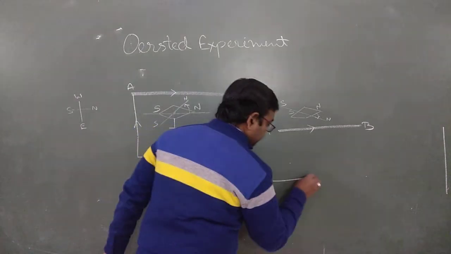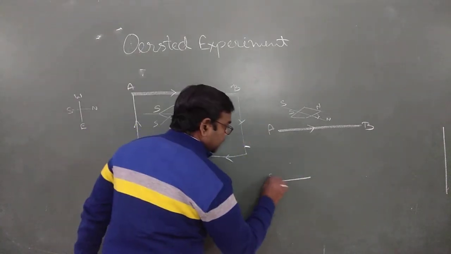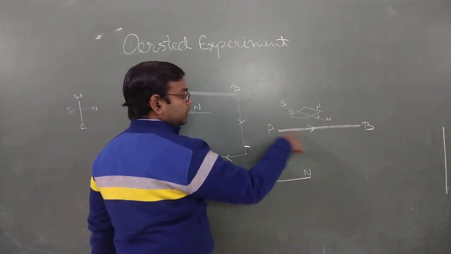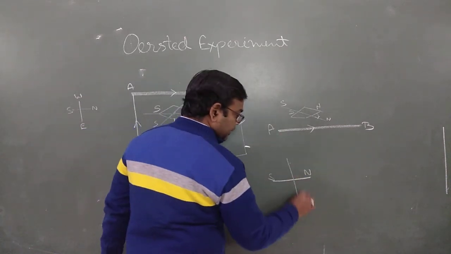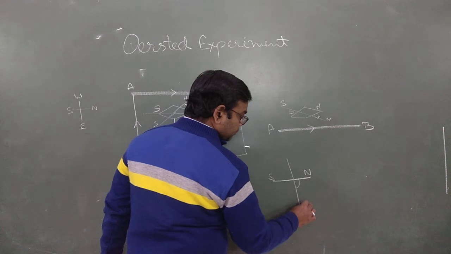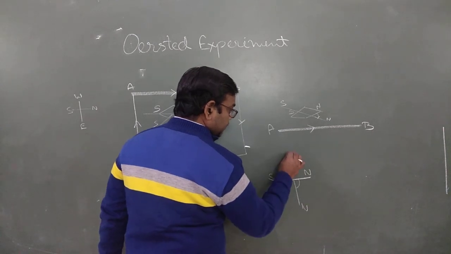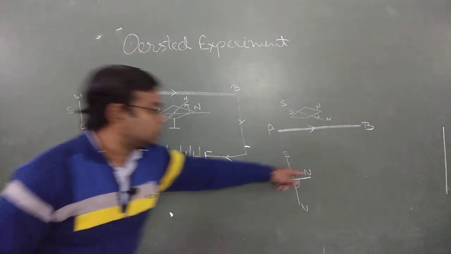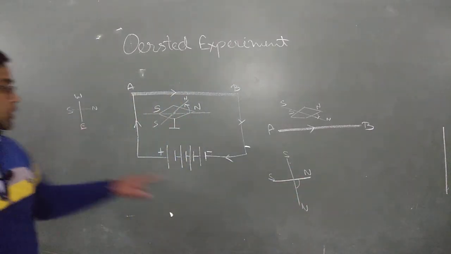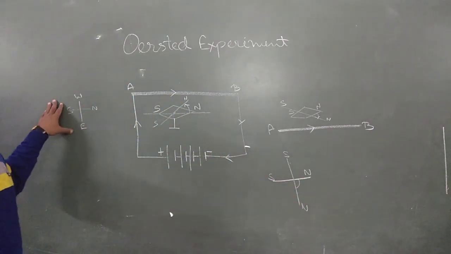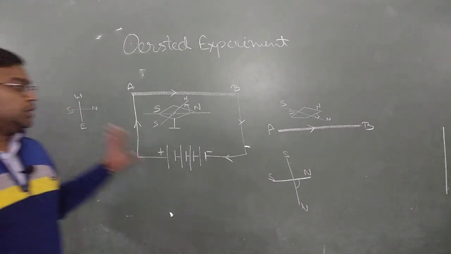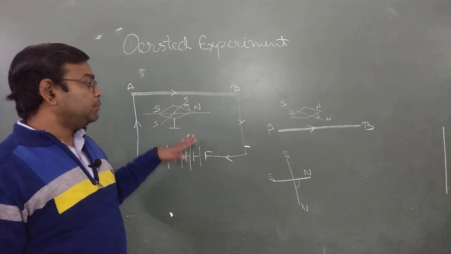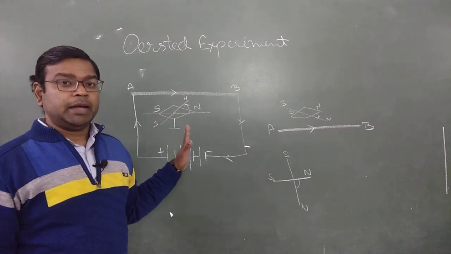If current flows from below the compass, it shows a deflection: north moves towards east, and south moves towards west. So this shows deflection when current passes just above and below the magnet.